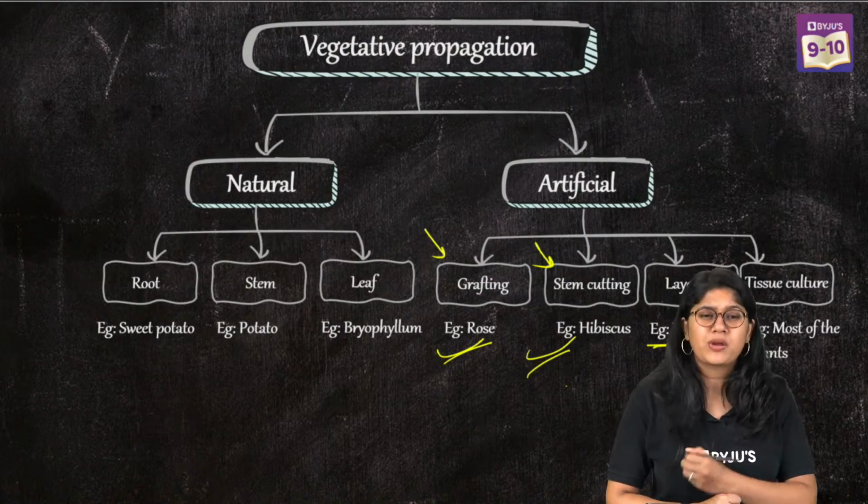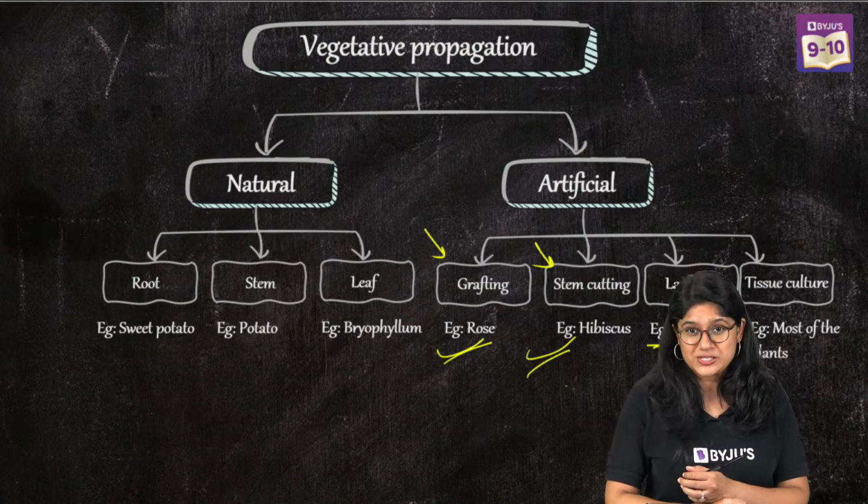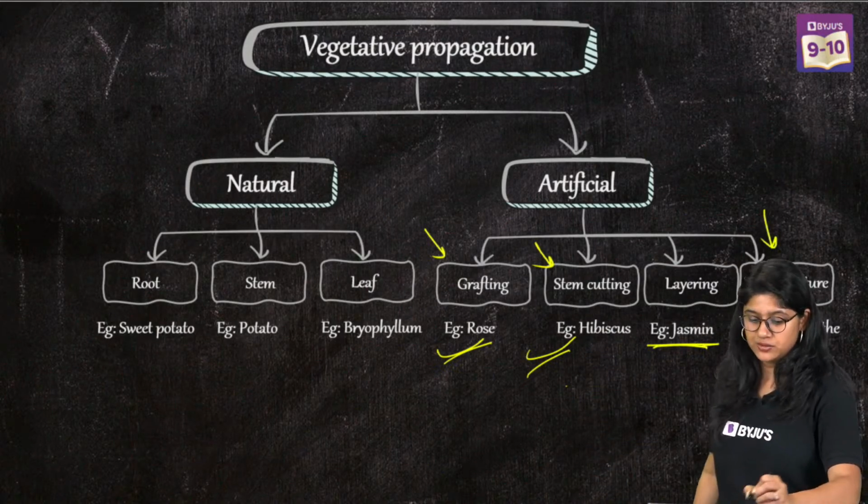Then we have layering, everyone. The easiest example of this is the jasmine. And the last one is tissue culture.